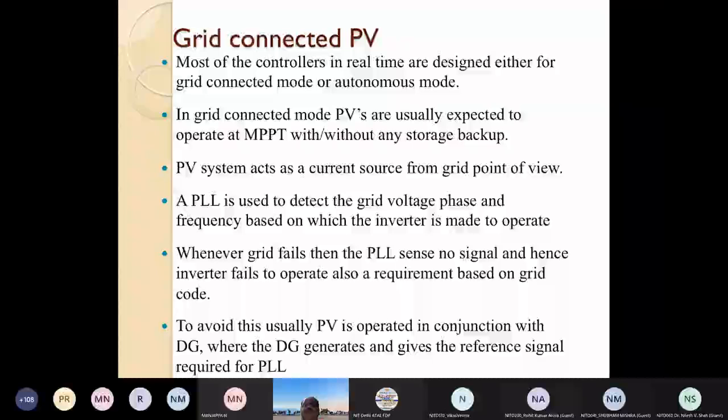Then the photovoltaic starts producing power, and the diesel consumption in the long run reduces. That is why the grid connected inverter gets operated even if there is failure of the grid, with the help of a diesel generator set.